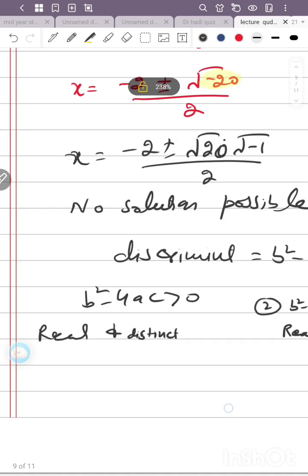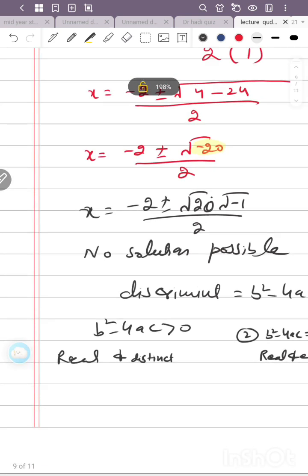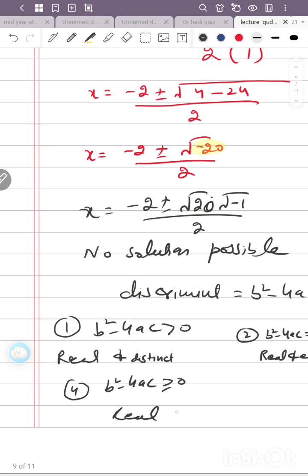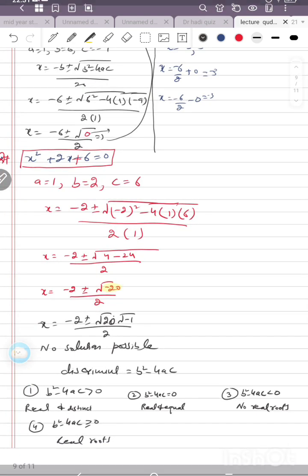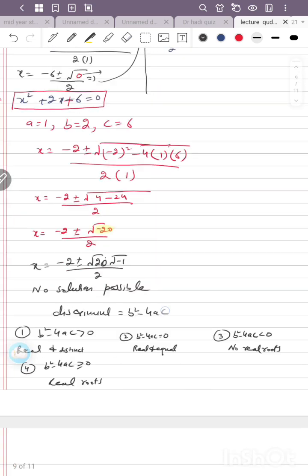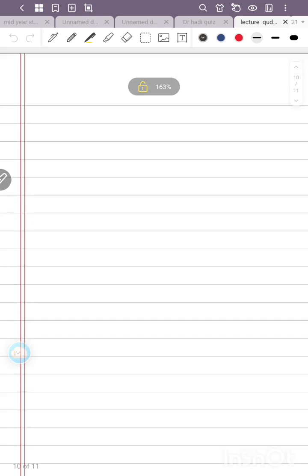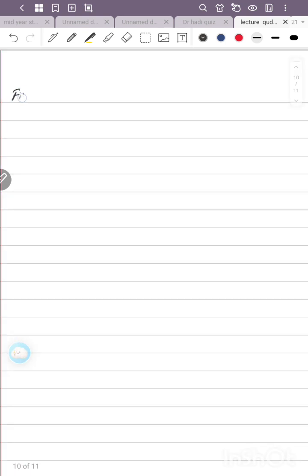And the fourth case, I have to write it here. The fourth case is b square minus 4ac greater than or equal to 0. It means the roots are real. So we have discussed four cases. We have to solve all these types of questions. Going on, the next question we will solve is: find the discriminant.